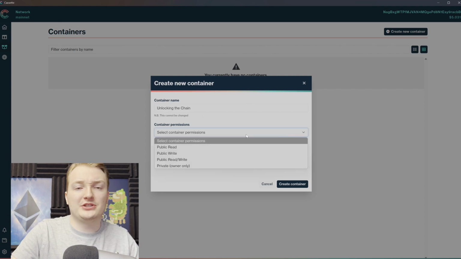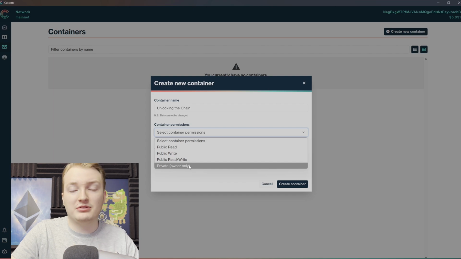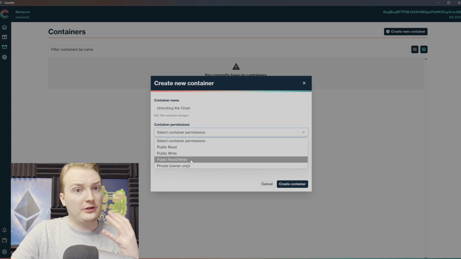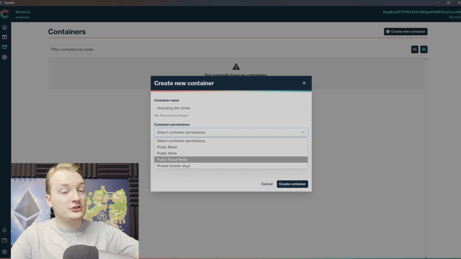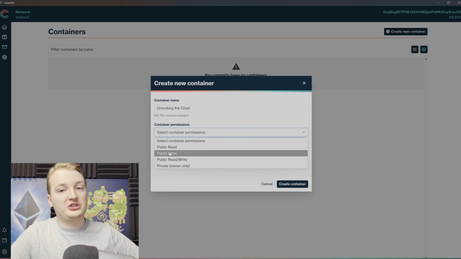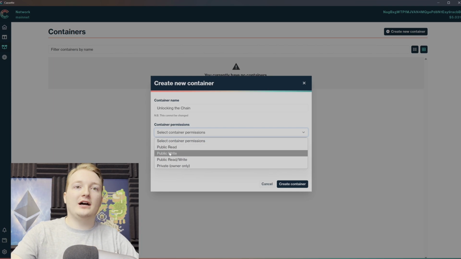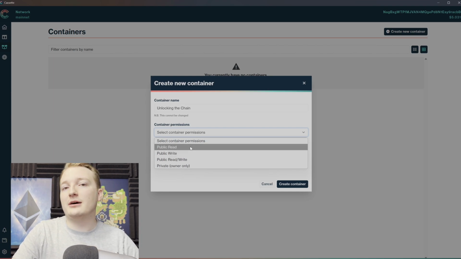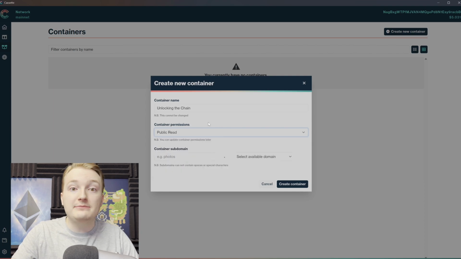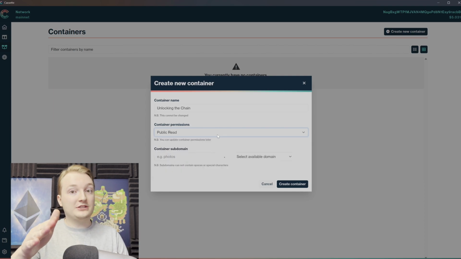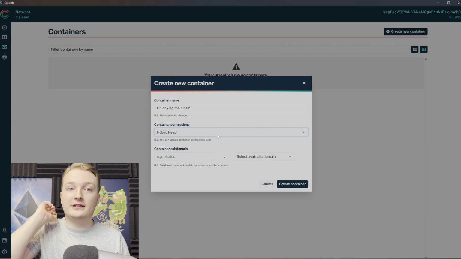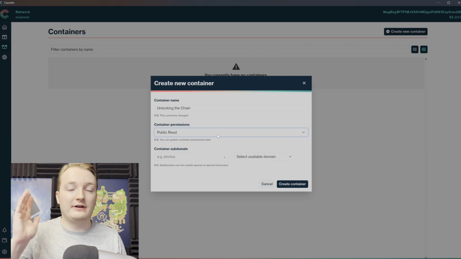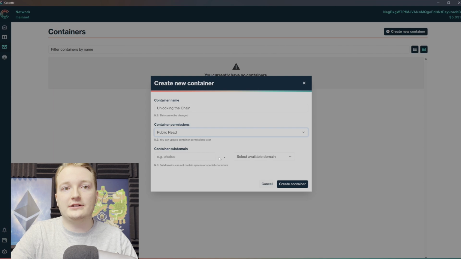Next, you want to set your permissions. Do I want this to be completely private, as in I don't want anyone else to get access to this? Do I want other people to be able to add files to it? Or do I want people just to be able to see the files in there? For this one, I'm going to say this is going to be a public read. That means anyone can see my container, including you watching this video right now, and you can see or download the files that are on there. So let's go ahead and do that.